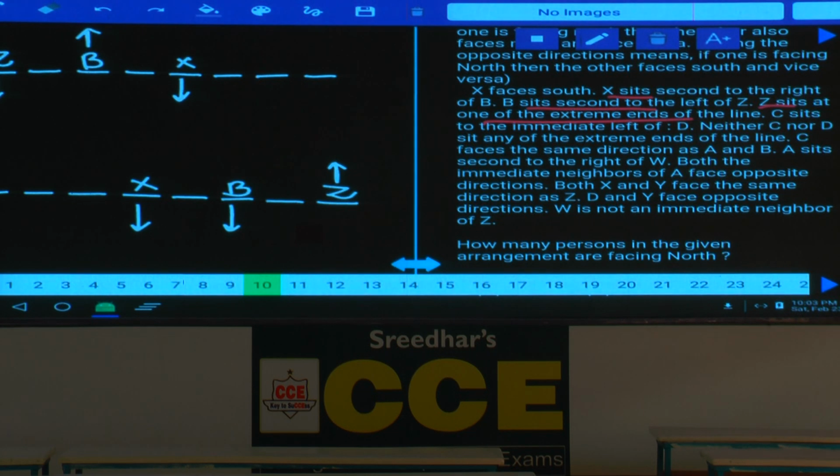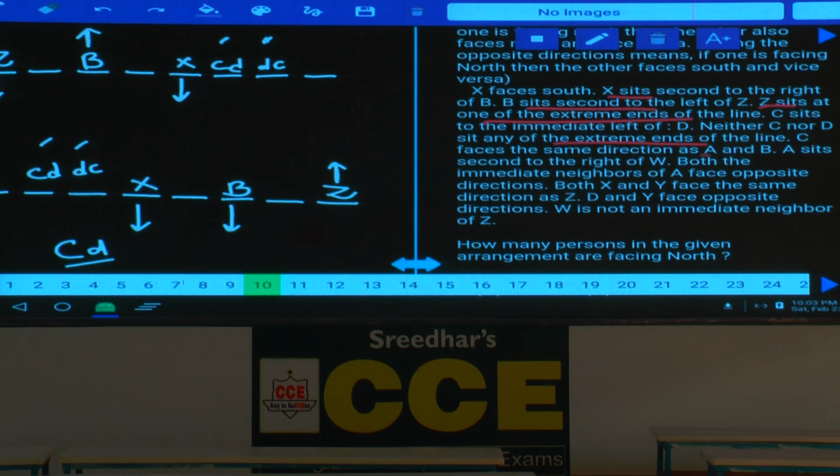Then C sits to the immediate left of D. C and D are adjacent to each other. As C and D are adjacent to each other, this is the only possibility for this C and D. Now in this case C and D must be in these two places. And C sits to the immediate left of D. Neither C nor D sits at an extreme end of the line. As C and D cannot be at the extreme end of the line, if C is here, D will be here, or if C is here, D will be here. And similarly here also, if C is here, D will be here, or if C is here, D will be here. Neither C nor D sits at an extreme end of the line.